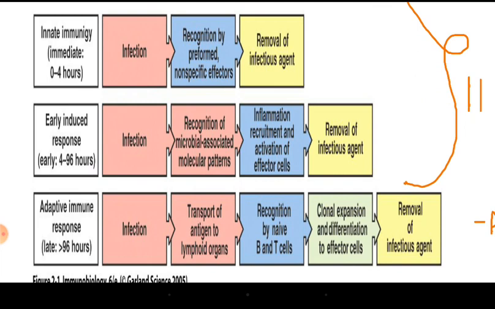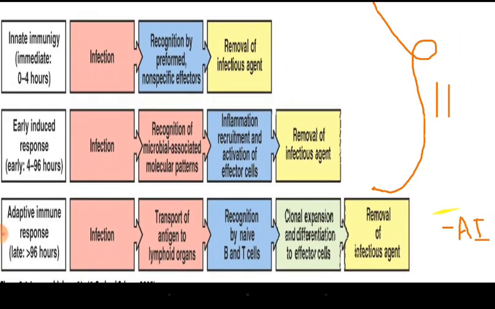So then there will be inflammation, recruitment and activation of effector cells, and that also leads to removal of the infectious agent. You can see here, and the last one is adaptive or acquired immunity. That is a little late, taking more than 96 hours for the proper amount of immunity to be raised by this method. So it is more specific compared to the previous two defense mechanisms. This is more specific and requires some time.